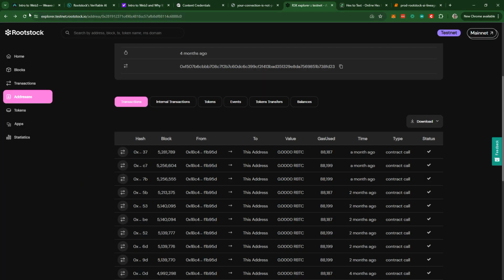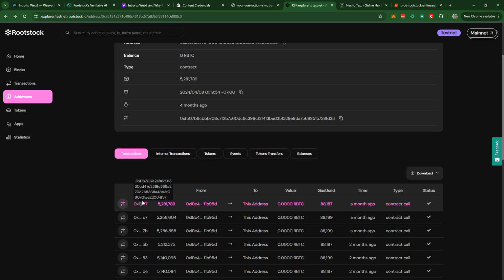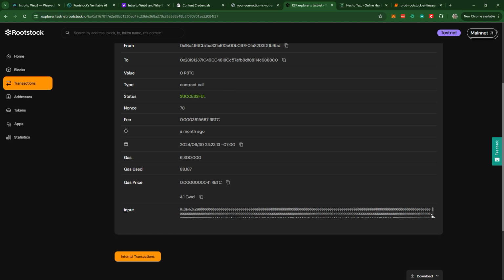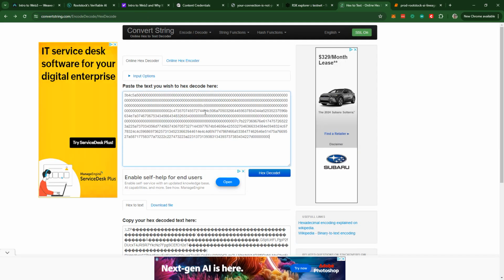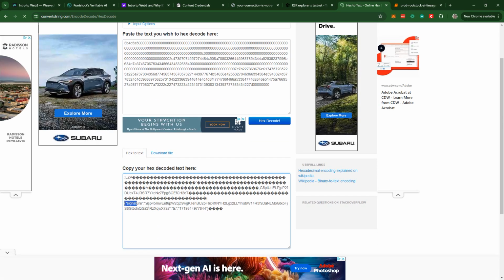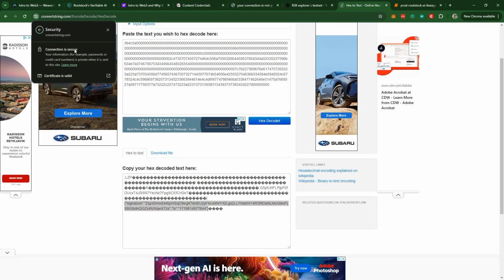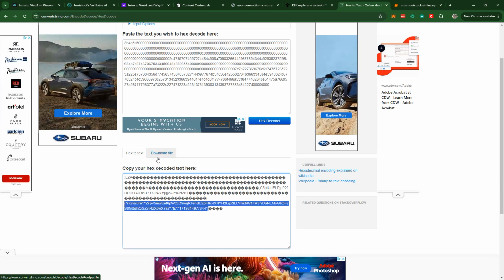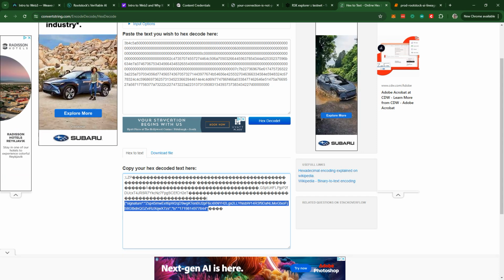And we can come over to our testnet Explorer, do a quick refresh, and look at the most recent transaction over here, and see inside the transaction, let's see, details, this input, we can copy and paste into a hex decoder to see that what we are actually putting into Rootstock are those signature fields, right? These are the signed keys, just like these certificates on the website. And now by immortalizing them in Rootstock, we can always go back and say that, yes, we did have a valid license at this point in time ready for use.